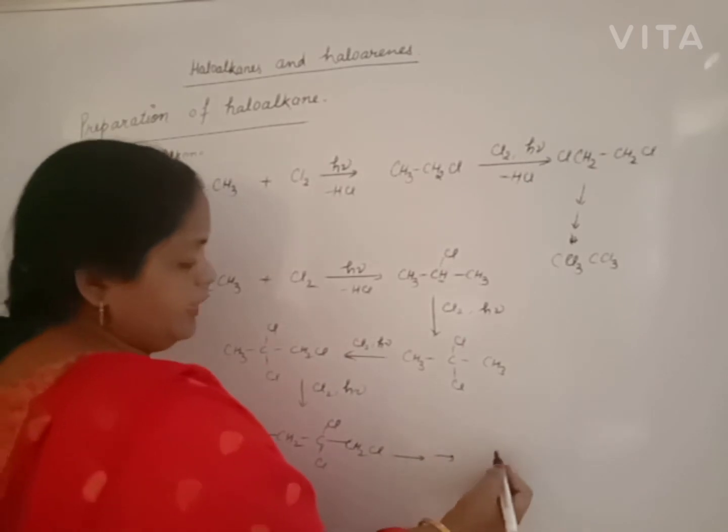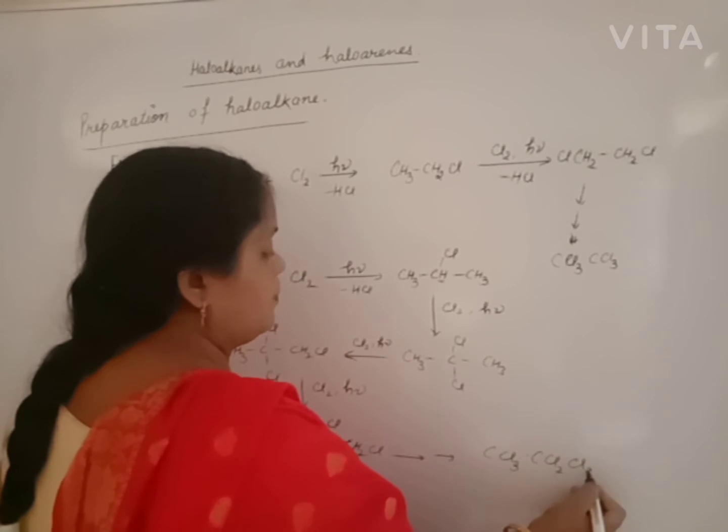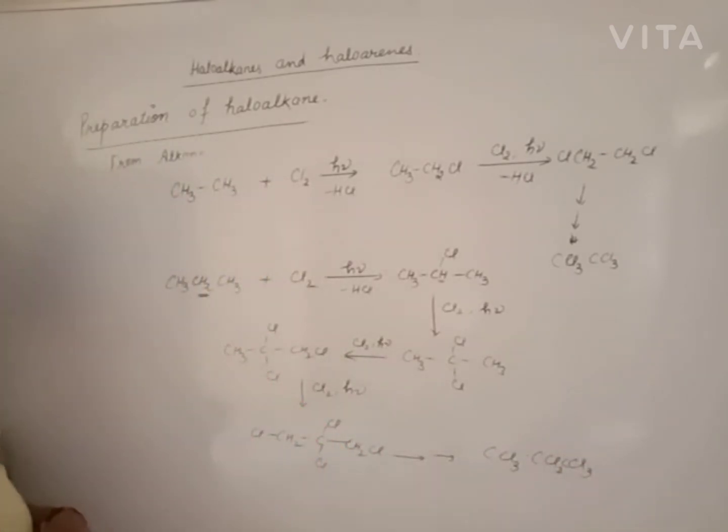And this procedure will take place, and finally we get octachloropropane. All the hydrogens are replaced one by one. This is the preparation of haloalkane from alkane. From alkane we get chloro and bromoalkane very easily and stable. Iodoalkane is formed in reversible condition, and fluoroalkane can't be prepared by this method due to the highly explosive nature of hydrogen fluoride.